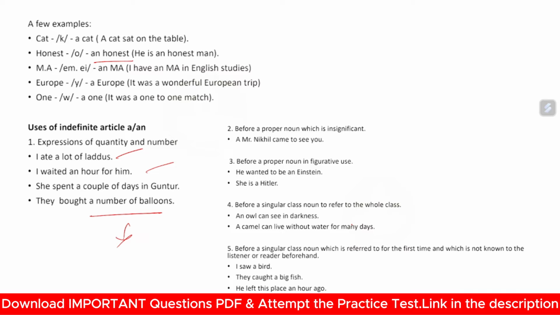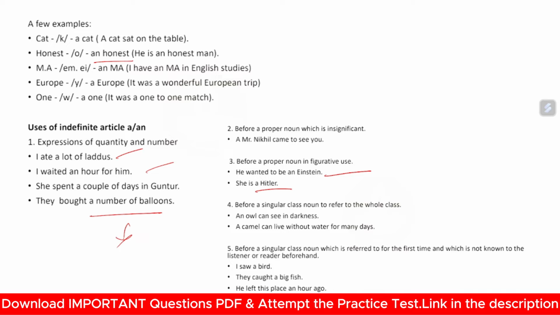Suppose you are referring to a proper noun, meaning a person with a name, but he is not that important. So a Mr. Nikhil came to see you, somewhat like some stranger named Nikhil has come to meet you. Before a proper noun is figurative use. He wanted to be a scientist. He wanted to be a scientist, but he could not. She is a Hitler. Okay, Hitler is used as a reference to describe her personality.